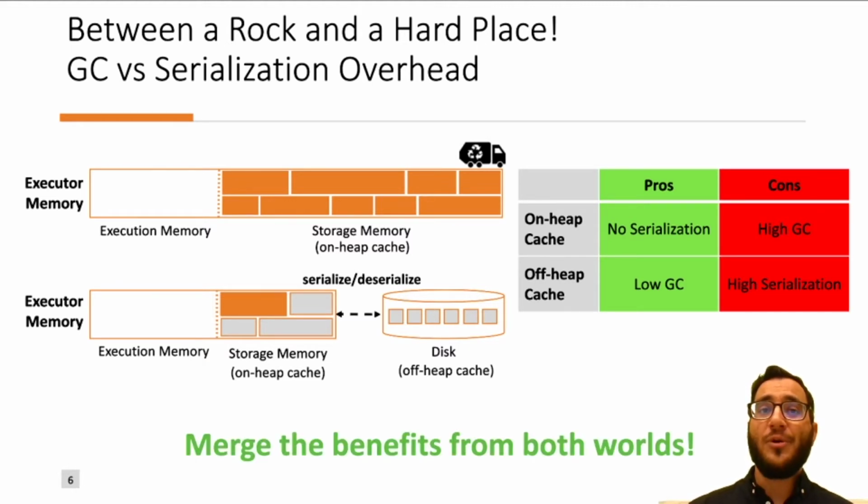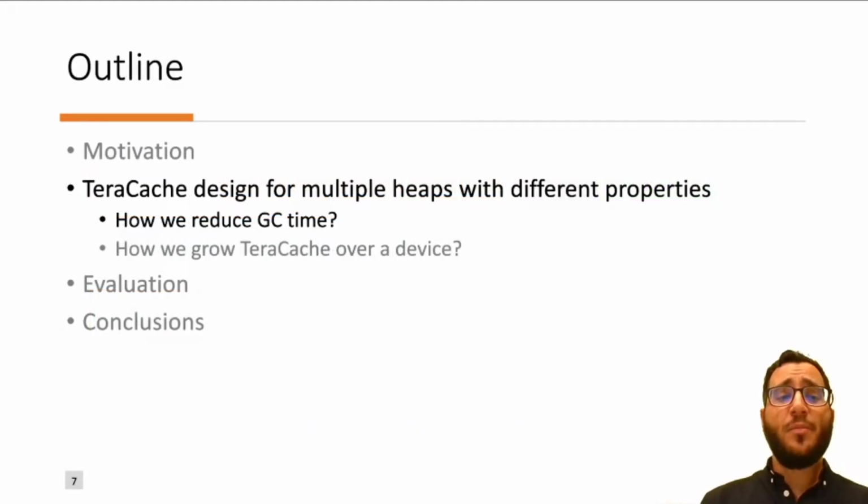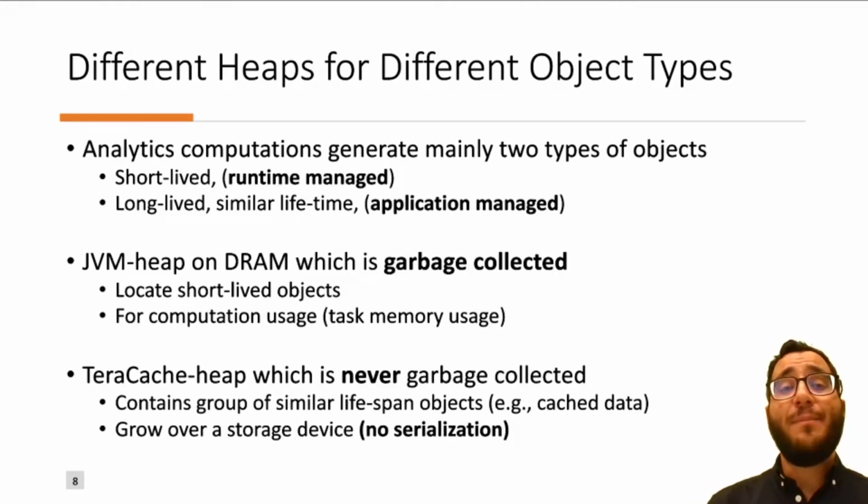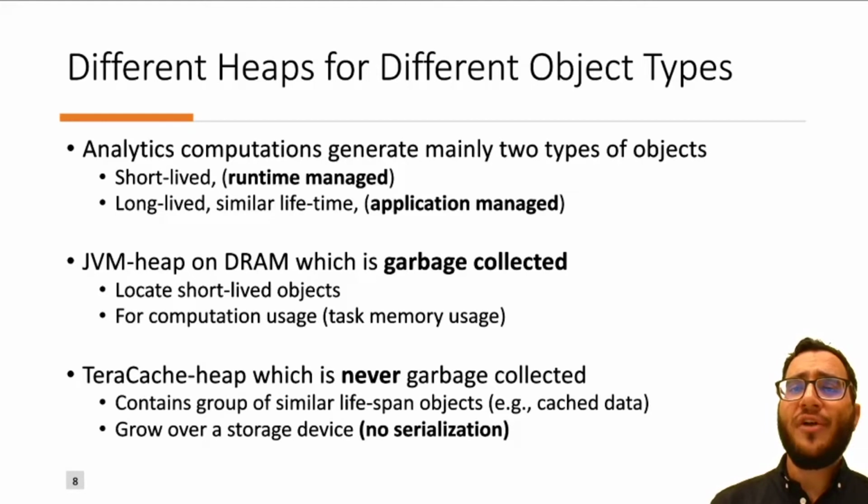In our approach, we try to merge the benefits from both worlds using a very large heap with no serialization and a low garbage collection cost. To achieve this, we propose TeraCache, a design for multiple heaps with different properties. We are going to explain how we reduce the garbage collection cost and how we grow TeraCache over a device. We observe that big data analytics computations generate mainly 2 types of objects: short-lived objects that are managed by the runtime, and long-lived, similar lifetime objects that are managed by the application.